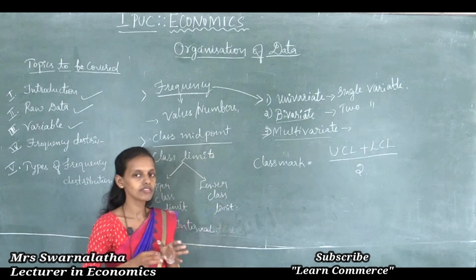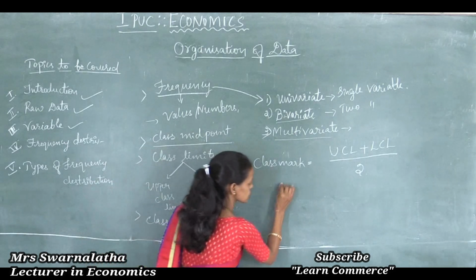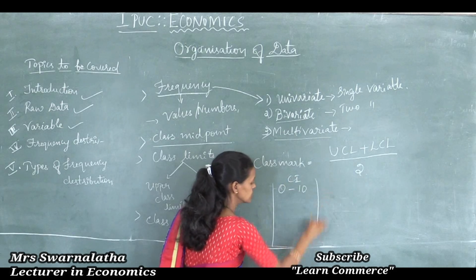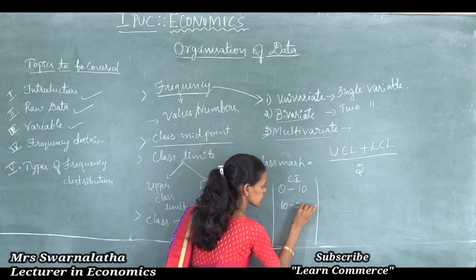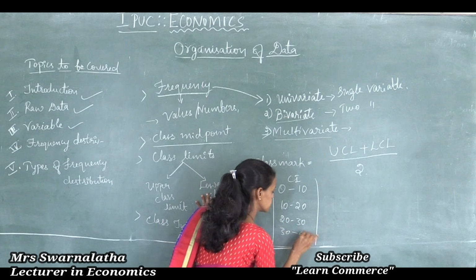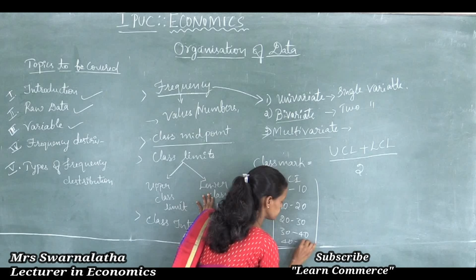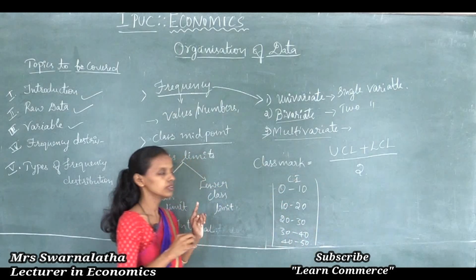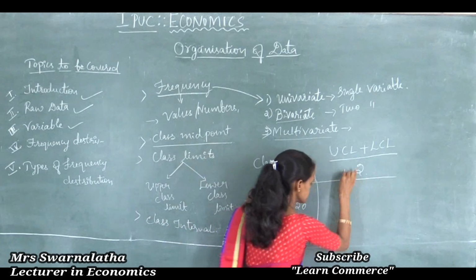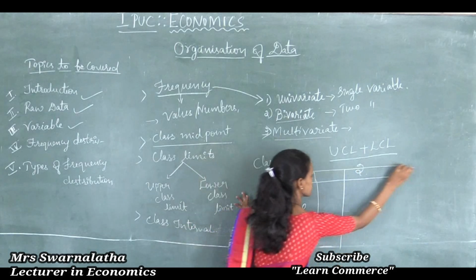For example, I will give you one class interval, 0 to 10. The class intervals are like this: 10 to 20, 20 to 30, 30 to 40, 40 to 50. So now see here, these are the class intervals. Frequencies I will give.